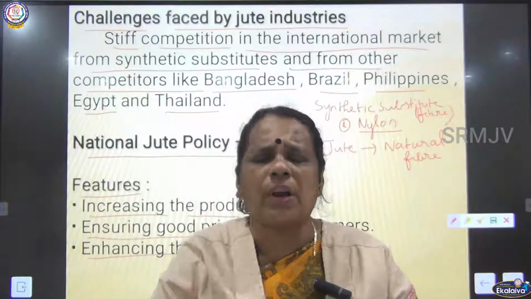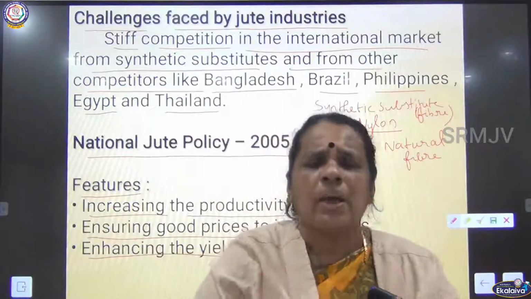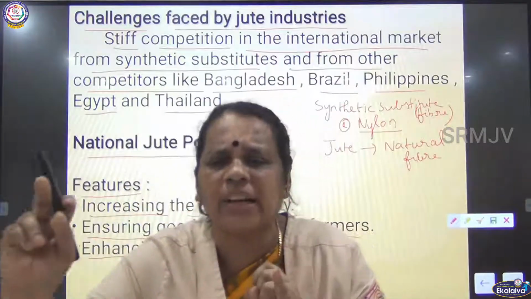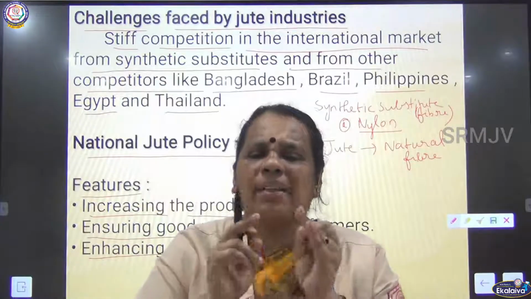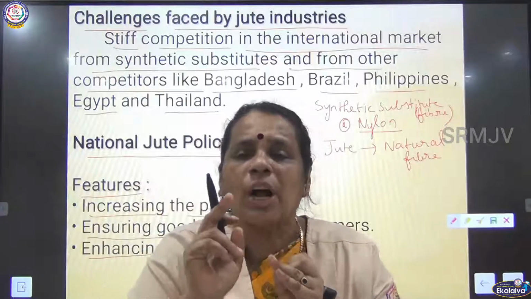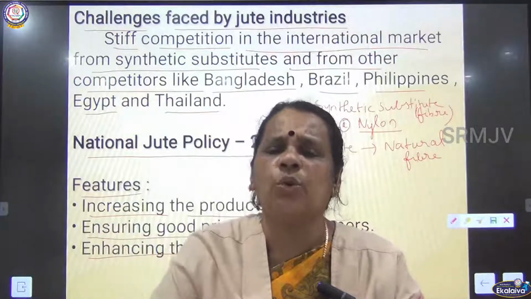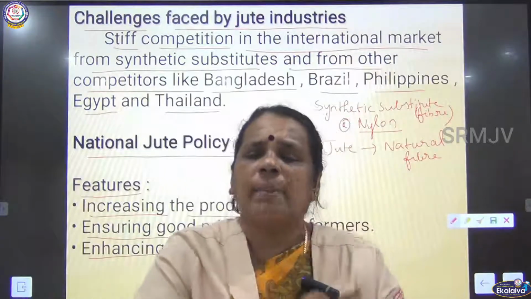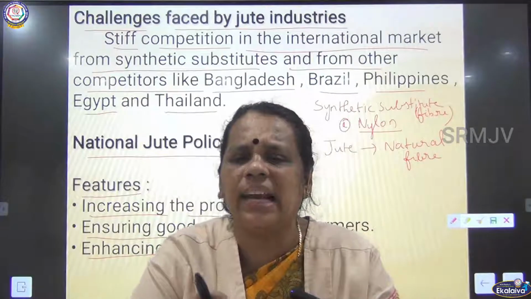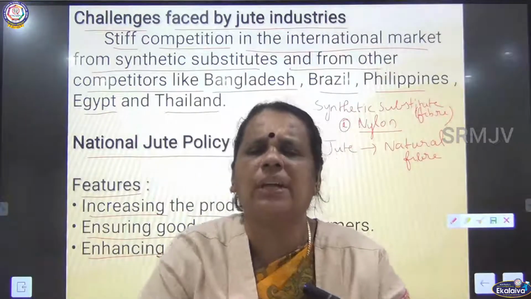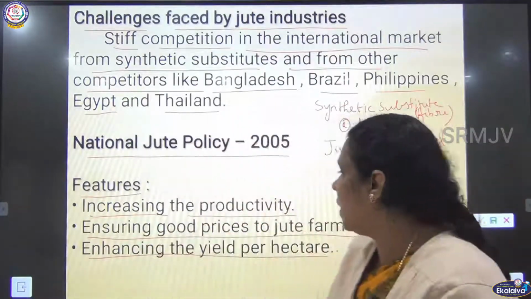So this National Jute Policy has been formulated in the year 2005, which has some special features. What is the first feature? Increasing the productivity. So the main principle is they wanted to increase the production of jute. What is the second one? They wanted to assure the farmers of better prices for jute. The third one, they wanted to increase the yield per hectare. So all these are the features of the National Jute Policy 2005.